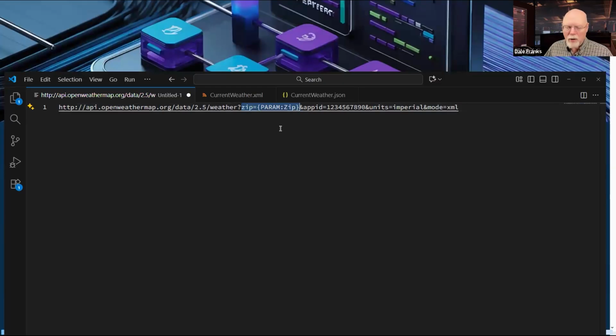I have a parameter called zip so that I can pass the zip code from a form to OpenWeatherMap so I can get the weather for a particular zip code. Now, there is a zip parameter in the URL. For those of you who don't know what a URL parameter is, it's usually just a field name, in this case, zip for the zip code.